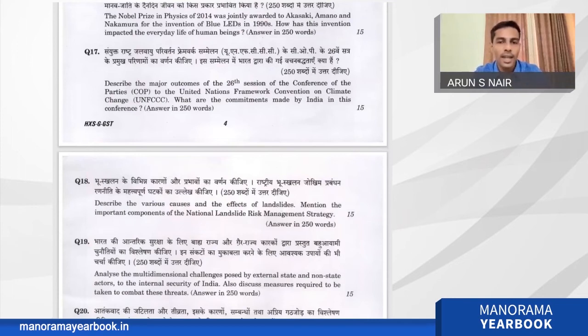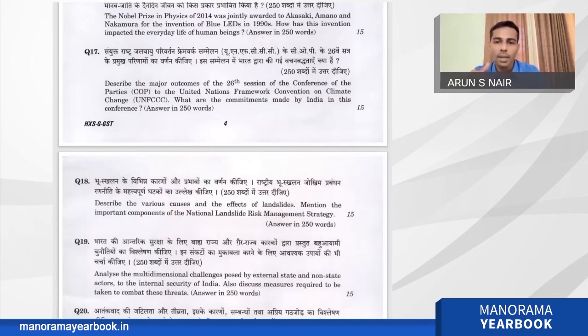So I think there won't be any content-wise issue for the candidates, but the thing is how you structurally mention these, because there are many major outcomes. Those that are very important should come at the top of your answers. Vague and unspecific outcomes should be at the bottom of the answer, or you can skip them also. But the major outcomes, for example, climate equity monitor, global methane pledge, carbon neutrality by 2070, these kinds of important topics should come at the top of your answer. Otherwise, the examiner may not look into your important topics.